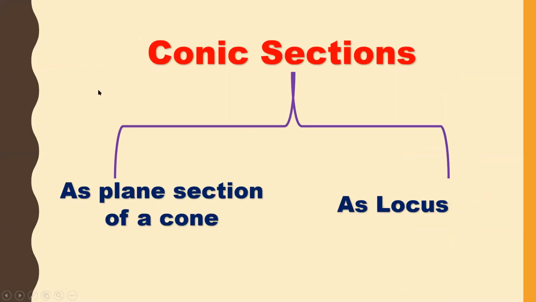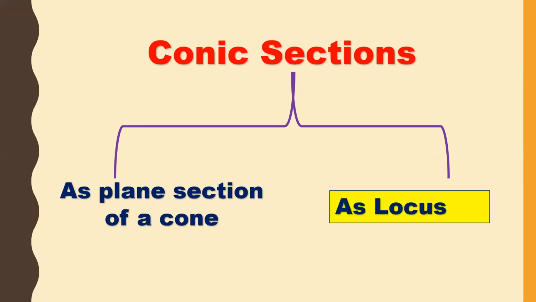Now let us see the second approach to the conic section. The first approach is as a plane section of a cone. This is only for your understanding, and in the exam, no one will ask questions from the plane section of a cone. For introducing the conic section, we need to know how conic sections are got. We got circle, parabola, hyperbola, and ellipse through the plane section of a cone. Now let us see the most important one, which is as locus.